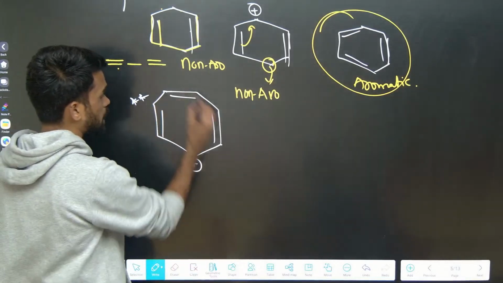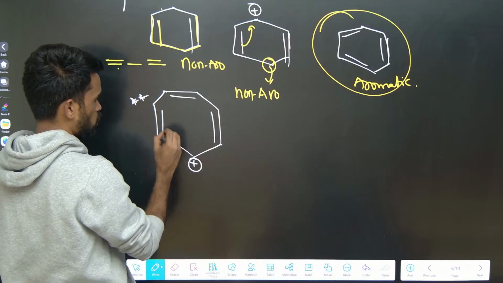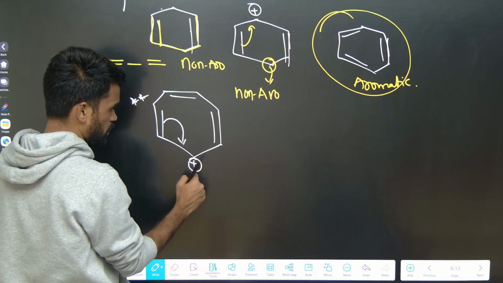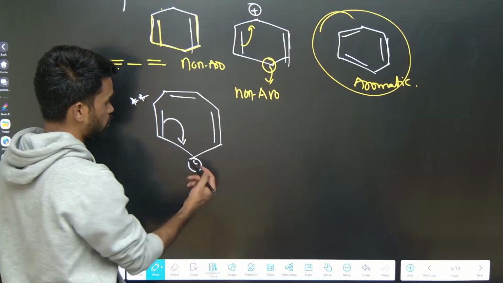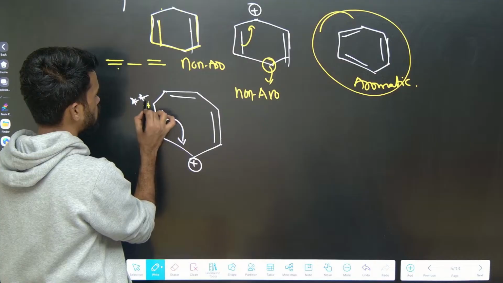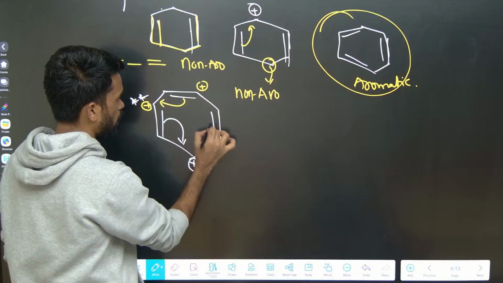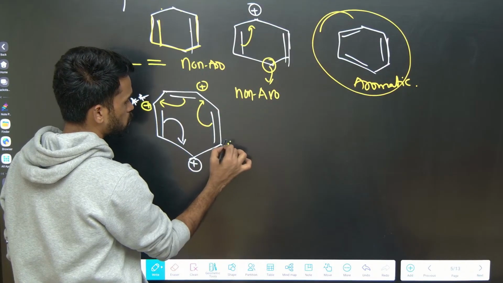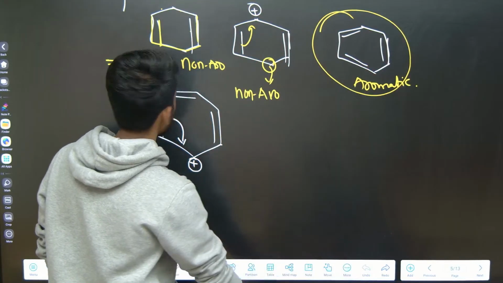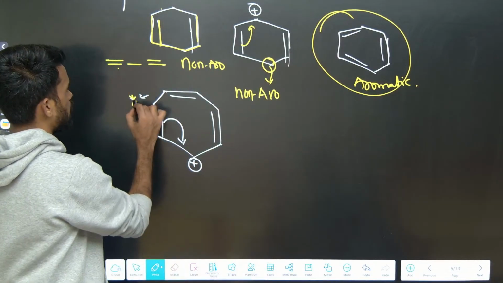Check here once: cyclic compound, planarity is there or not, all carbons are sp2, yes. Then next, conjugation is there or not, yes. These pi electrons are shifting into the empty orbital of this carbon, like a carbocation is there, no? It means a vacant orbital is there, so you can shift here. If it is shifting, you are going to get a positive charge on this carbon. Again here it will be shifting, you get a positive charge here. Again this will be shifting, you get a positive charge like this. So it means complete conjugation you are seeing in this molecule or ion.